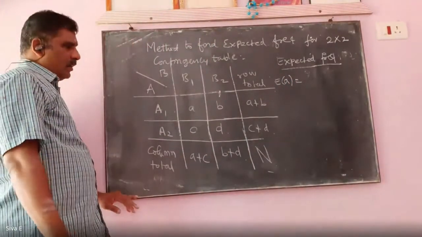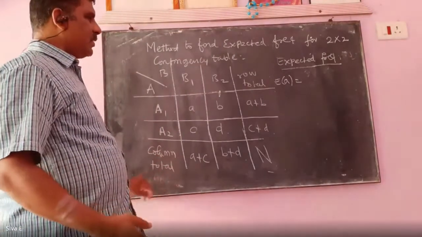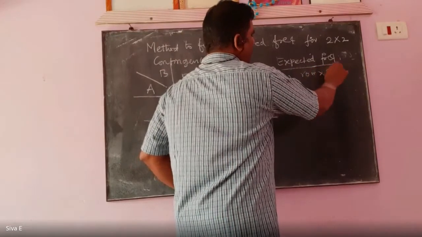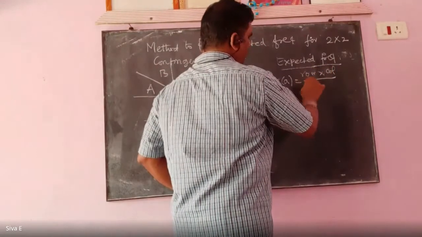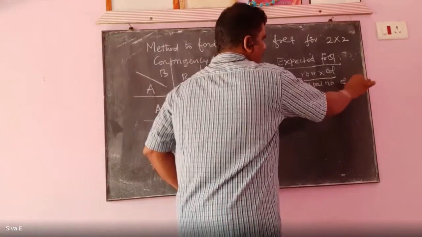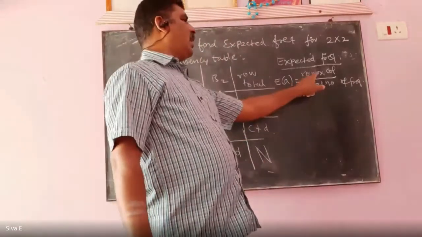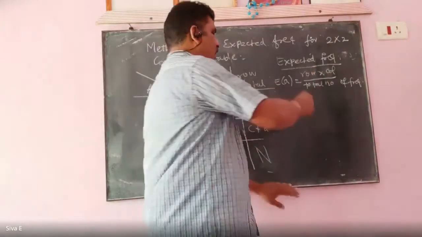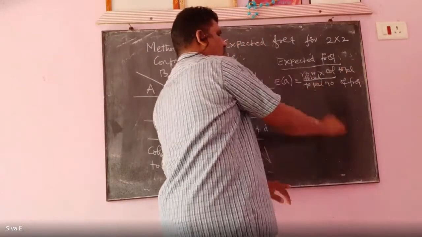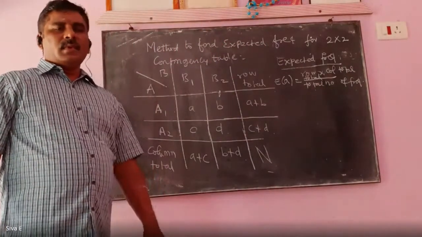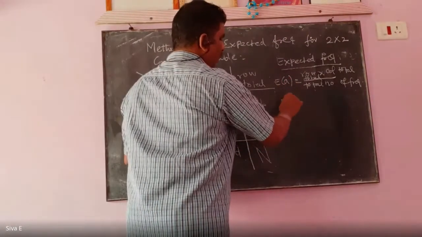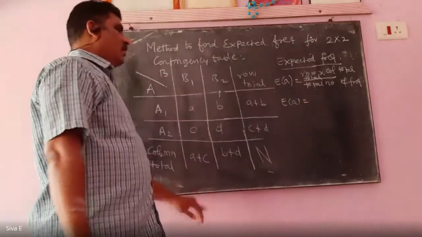In general, how to find the expected frequency is, listen, the respective row total into the respective column total divided by the total number of frequencies. So what is the row total here for a?